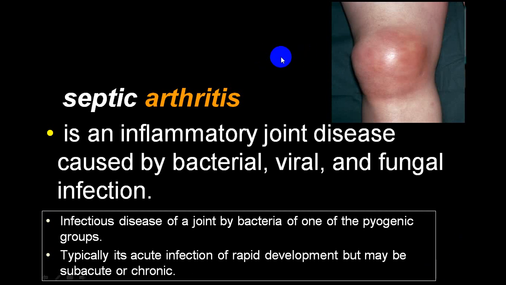Septic arthritis is very easy. A person will present to you with a high grade fever, local inflammation, redness, warmness, and severe tenderness with loss of mobility. And this can be due to bacteria, viral, fungal, tuberculosis, etc. But in an acute case, by and large, it is a mono joint involvement. Knee joint is the most commonly involved.